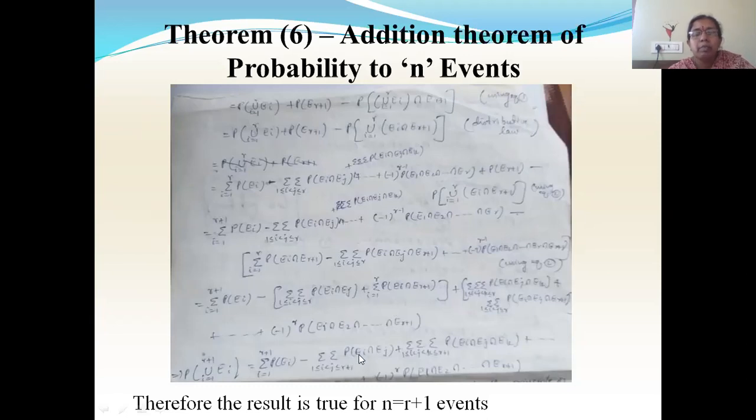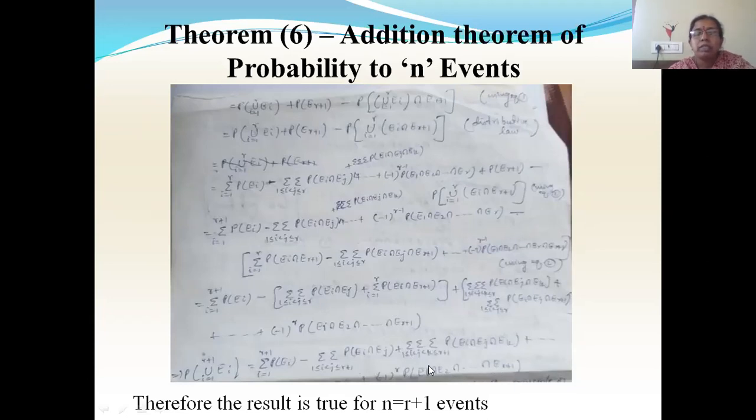So I'll get P of Ei intersection Ej, plus triple summation. Similarly here also I'm combining r plus 1, so the summation goes up to r plus 1, Ei intersection Ej intersection Ek, plus so on, plus minus 1 power r, P of E1 intersection E2 intersection Er.